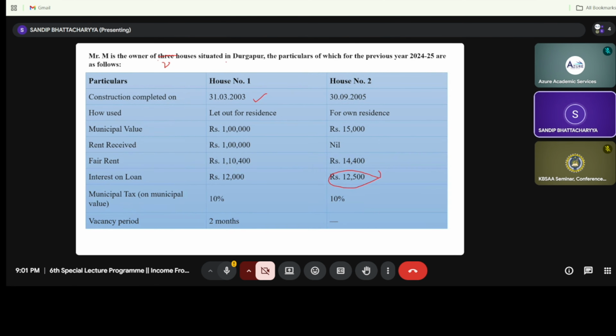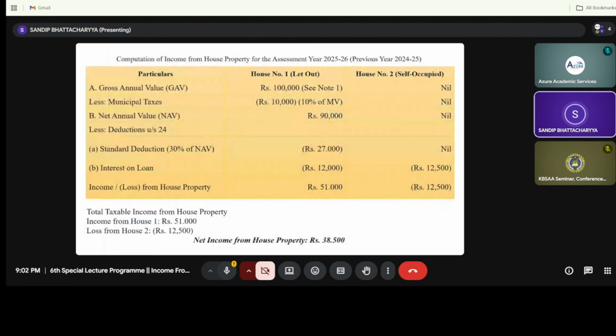Now here one thing, the house is situated in Durgapur. Why am I highlighting this Durgapur? Because it is a non-metro city. If it is a metro city, then the calculation will be different. That will be 90% of the municipal value into municipal tax rate, if it is a metro city. But if it is not a metro city, the entire municipal value is there, so we make the percentage, 1 lakh into 10%, sorry, that is rupees 10,000. So 1 lakh minus 10,000, our net annual value is rupees 90,000.